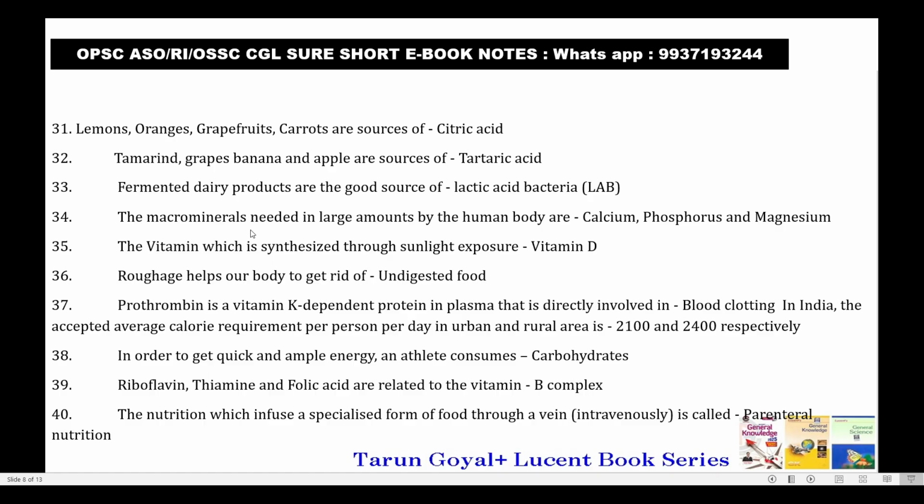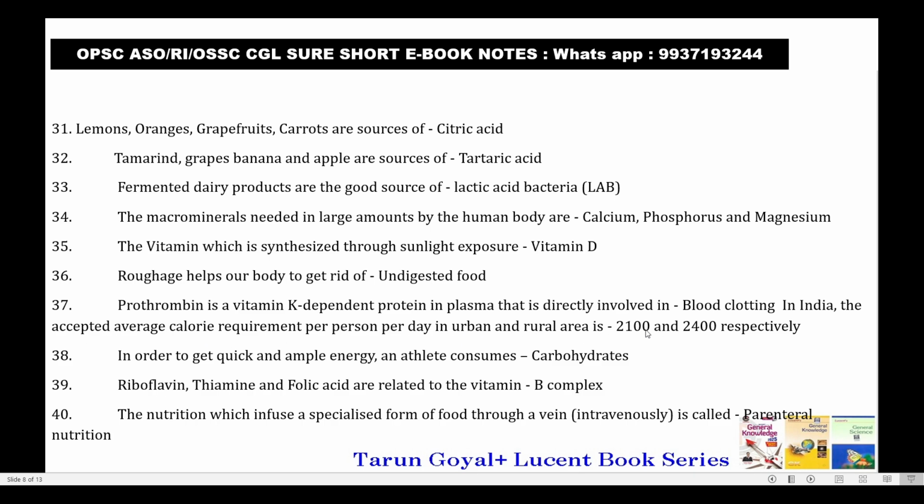The macro minerals needed in a large amount by the human body are calcium, phosphorus and magnesium. The vitamin which is synthesized through sunlight exposure is vitamin D. Roughage helps our body to get rid of undigested food. Prothrombin is a vitamin K dependent protein in plasma that is directly involved in blood clotting.